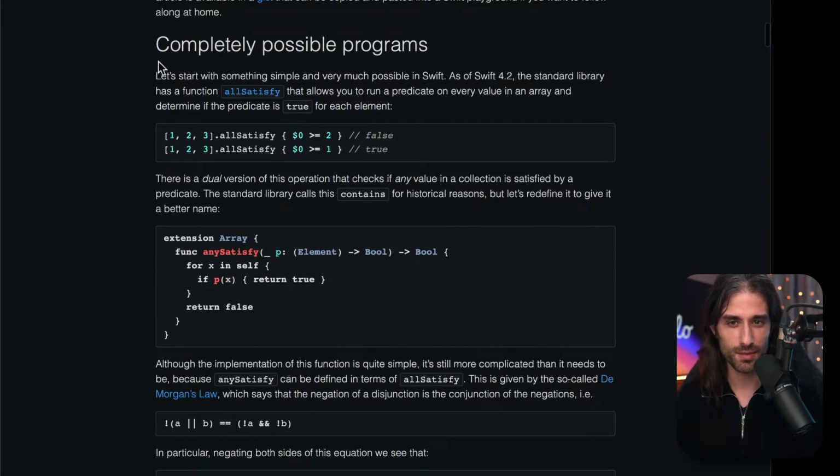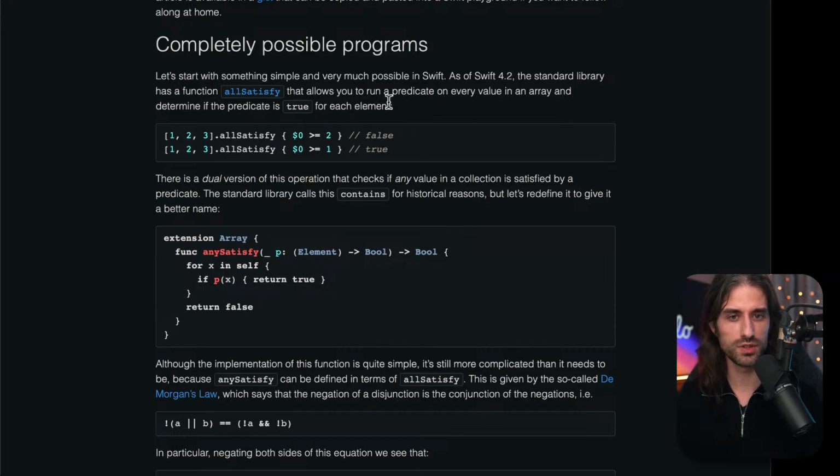So first, let's talk about completely possible programs. Let's start with something simple and very much possible in Swift. As of Swift 4.2, so a few years ago indeed, the standard library has a function allSatisfy that allows you to run a predicate on every value in an array and determine if the predicate is true for each element.